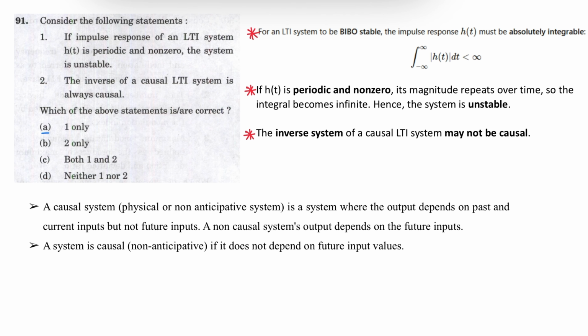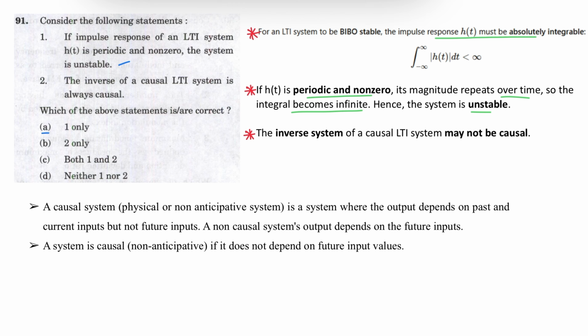Question number 91. Consider the following statements. Here two statements are given. Statement 1. If impulse response of LTI system h of t is periodic and non-zero, the system is unstable. Statement 1 is correct. For an LTI system to be BIBO-stable, the impulse response h of t must be absolutely integrable. If h of t is periodic and non-zero, the magnitude repeats over time, so the integral becomes infinity, hence the system is unstable. Statement 1 is correct.